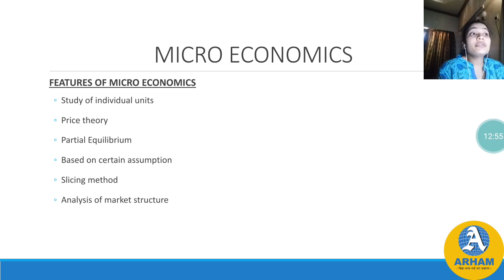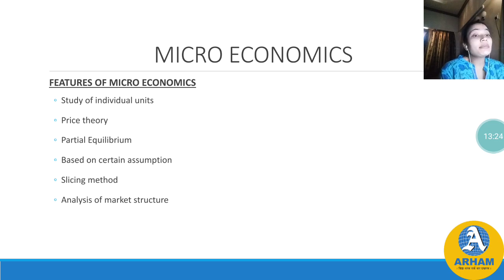Study of an individual unit means you can study a particular firm, a particular industry, a particular household, or an individual price of the product. So microeconomics is the study of the behavior of all small economic individual units like individual firm, individual price, household, etc.